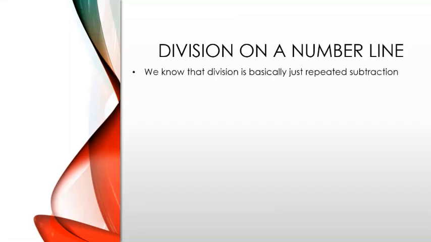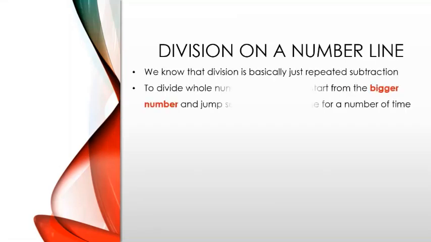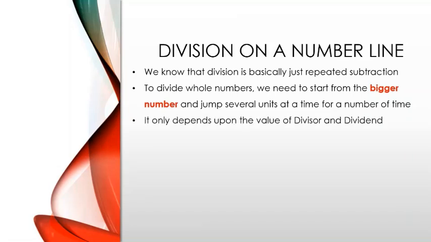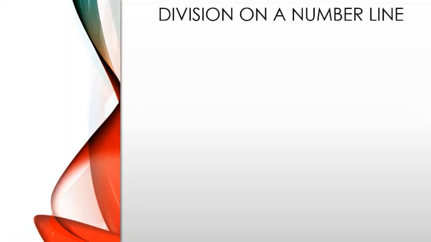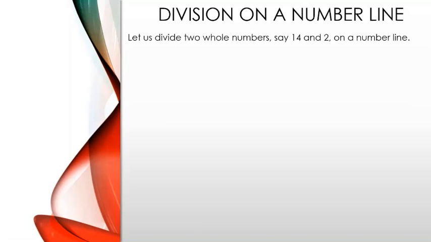Now we will learn how to divide numbers on a number line. We know that division is basically repeated subtraction. To divide whole numbers, we need to start from the bigger number and jump several units at a time for a number of times. It depends upon the value of the divisor and dividend. Let us divide two whole numbers, say 14 and 2, on a number line. So let us start from 14.